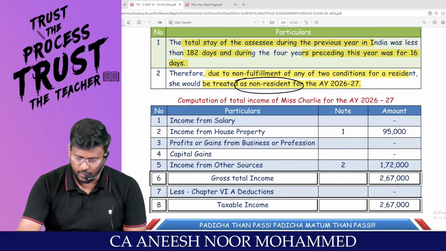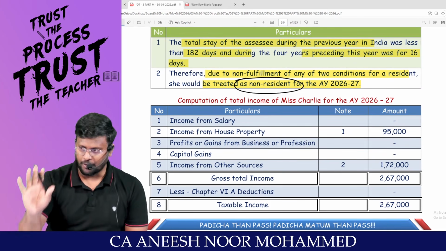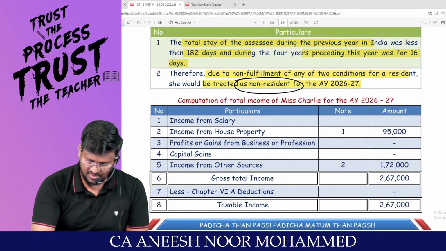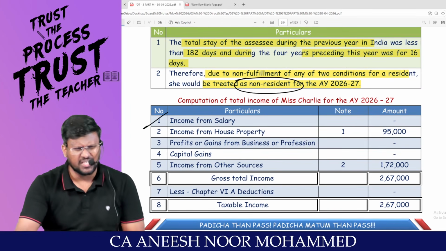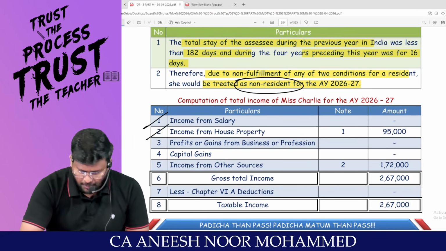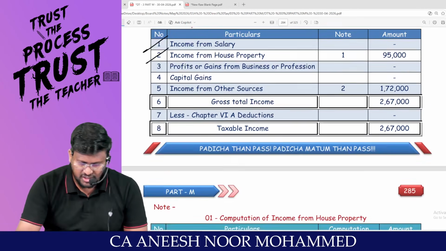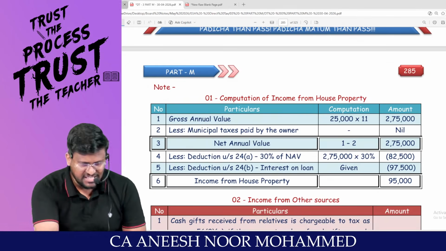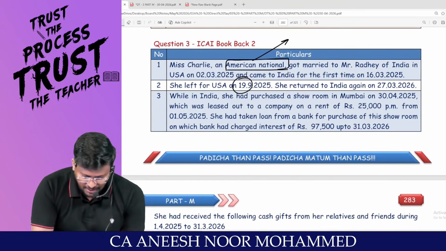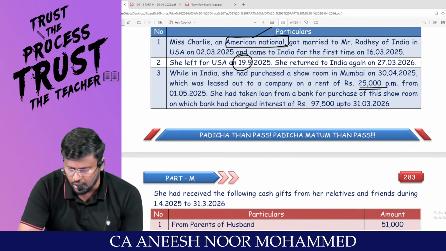Now, we are going to calculate the scope of total income for a non-resident. Sir, there is no income from salary. No salary has been received from India. Income from house property, yes sir, she has purchased some property, am I right sir? And that property has been let out for a rent of 25,000.